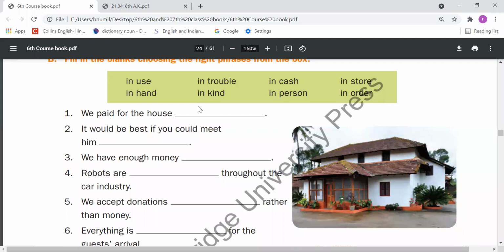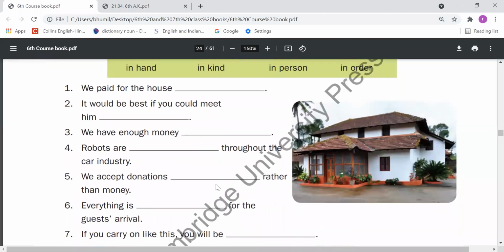That is saved money. In kind. In kind means in goods or in services. In person means meeting someone face to face. In order means in correct condition. So according to their meanings, these phrases you have to fill in these fill-ups.